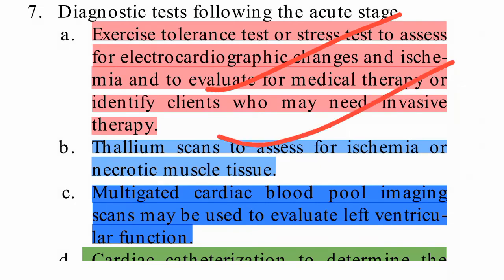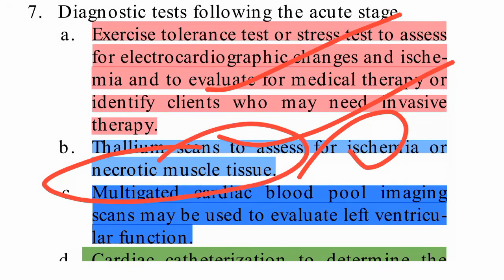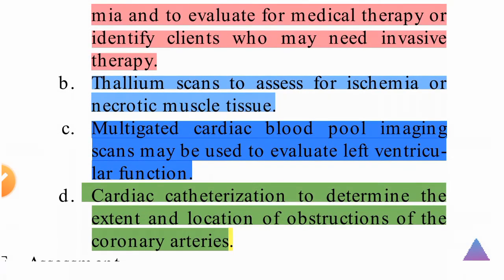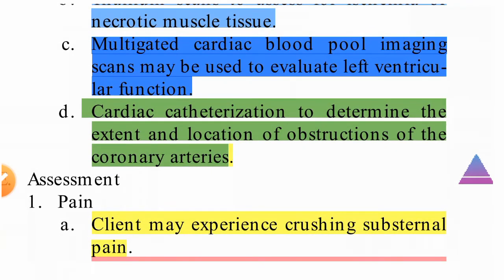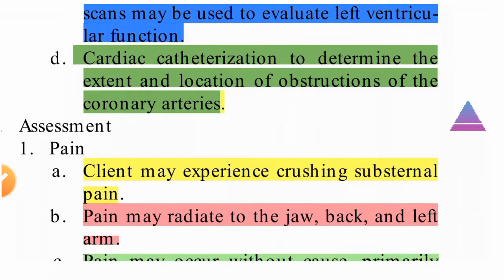Thallium scan can also be done to assess for ischemia or necrotic muscle tissues. Multi-gated cardiac blood pool imaging scan may be used to evaluate left ventricular function. Cardiac catheterization can also be done to see any obstruction, plaque formation, and stenosis.